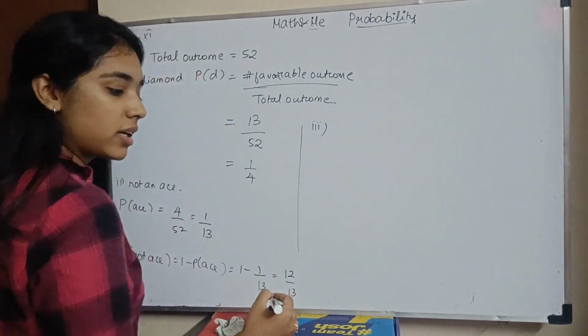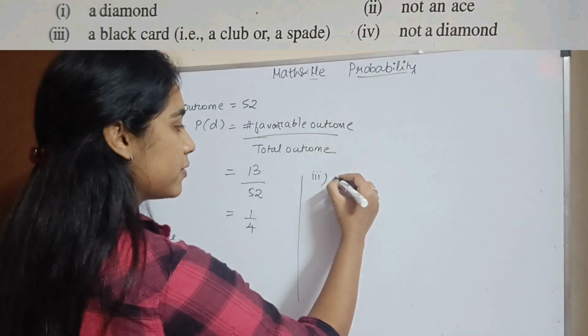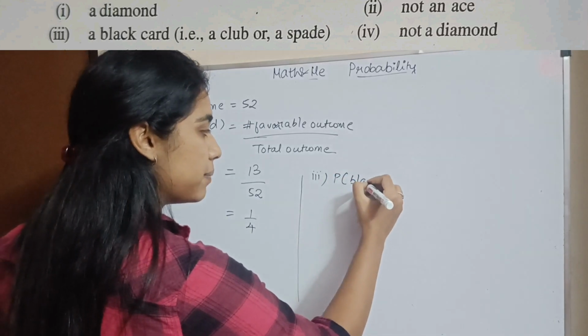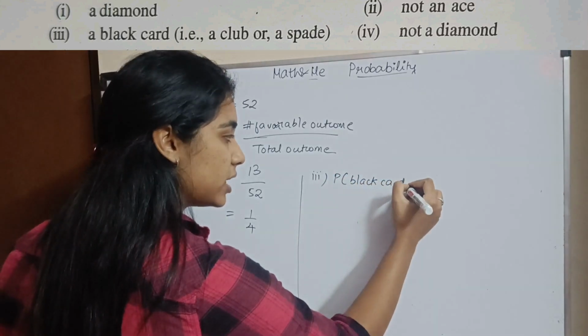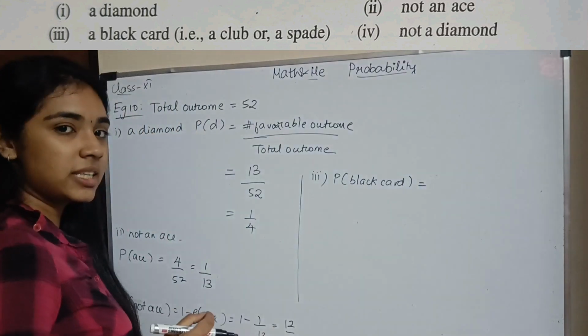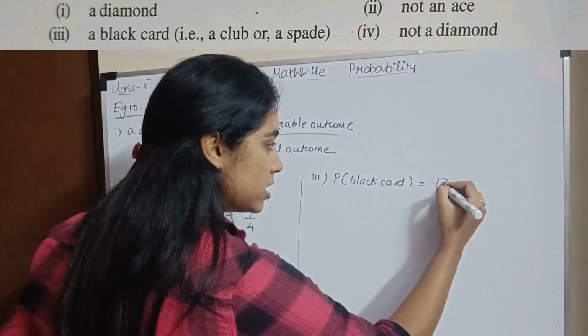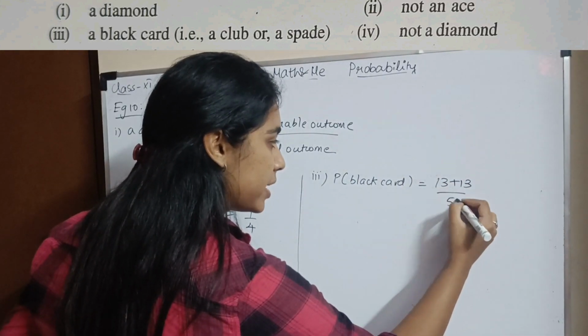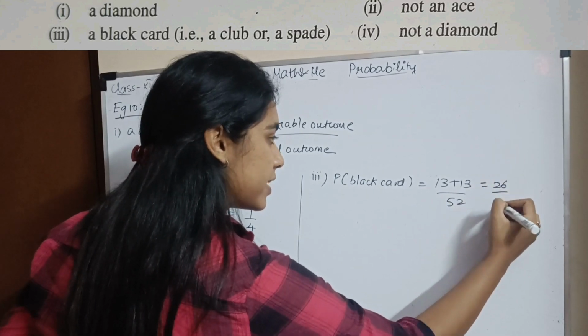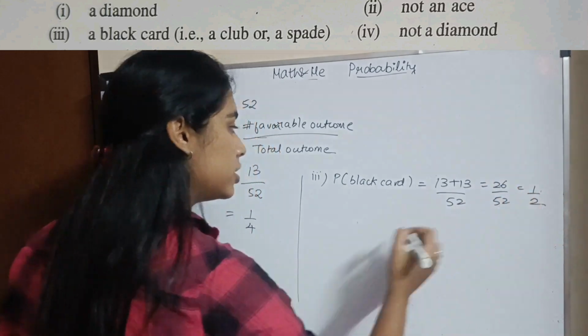A black card, club or spade. So how many black cards are there? Probability of a black card will be 13 plus 13. You have 13 spades and 13 clubs. So you have 13 plus 13 divided by 52. So I'll have 26 divided by 52, which is 1 by 2.